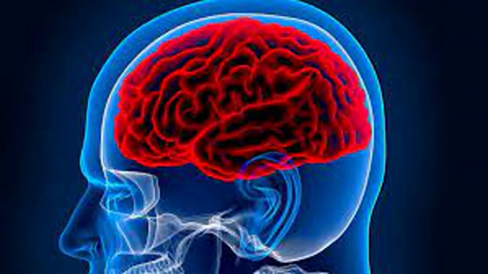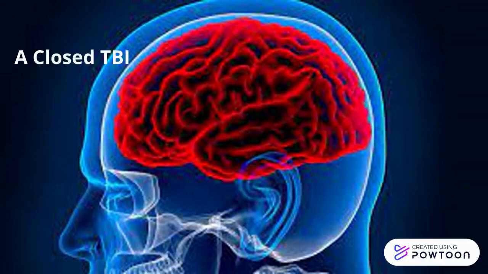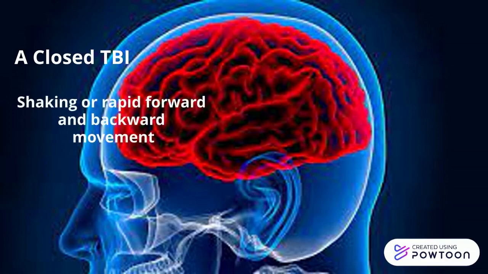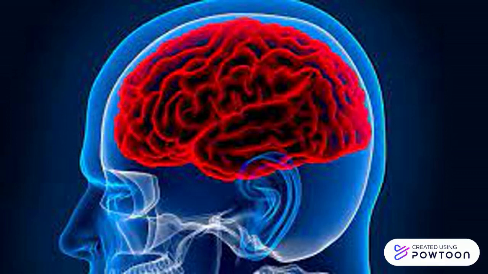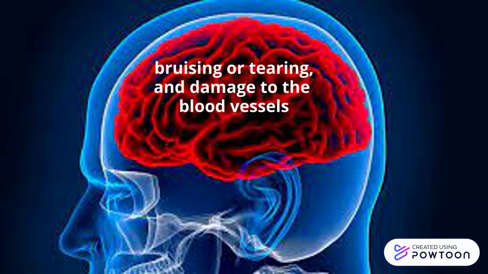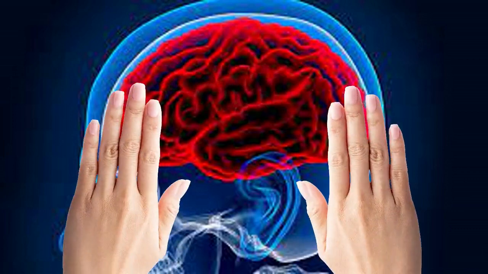A traumatic brain injury may be an open or closed injury. A closed traumatic brain injury is when the external force which caused the brain injury did not penetrate the skull. Shaking or rapid forward and backward movements of the brain encapsulated by the bony skull causes damage to the brain tissue, such as bruising, tearing, and damage to the blood vessels. Car accidents, falls, sport injuries, and shaken baby syndrome may cause closed brain injuries.